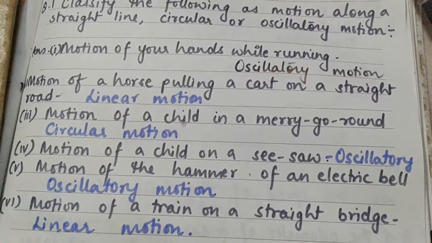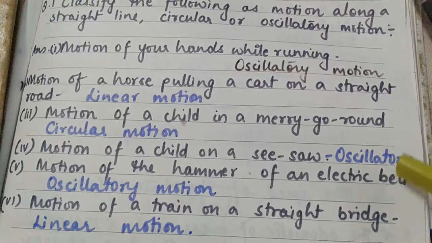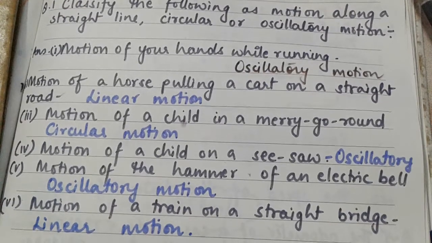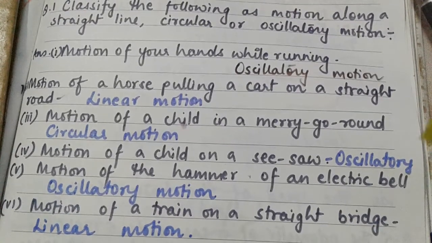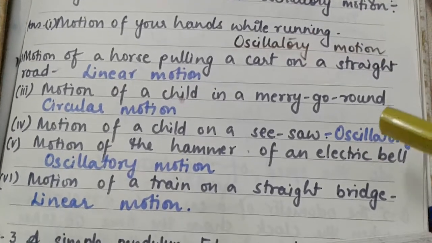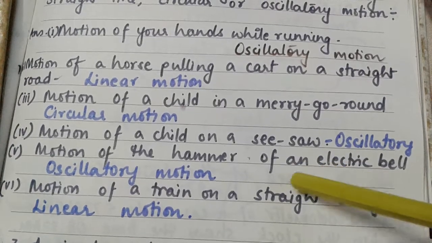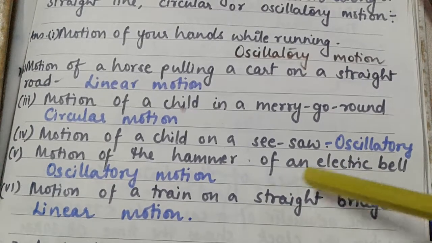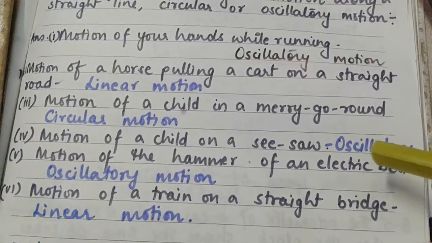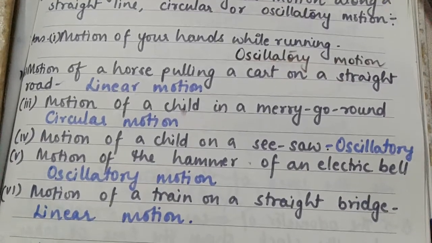Fifth one, motion of the hammer of an electric bell. That is also oscillatory motion, again a to and fro or repeated motion. Sixth, motion of a train on a straight bridge. See children, here a straight bridge is given and the train is moving along that straight bridge, so that will again be a linear or straight line motion.